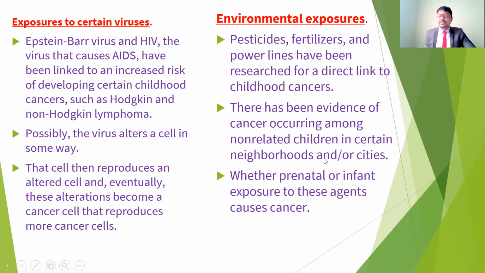If anybody is staying exposed to chemicals, strong pesticides or fertilizers, or is living near any companies related to pesticides, they may be exposed to these chemicals and get childhood cancers. Also, prenatal or infant exposure to these agents can cause cancers. For example, if the mother is exposed to chemicals such as pesticides or fertilizers, it may affect the child and the child may get cancer. Because of exposure before birth as well as after birth, they may get cancer.